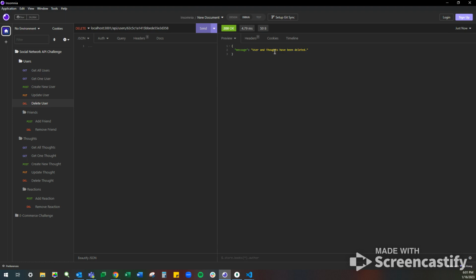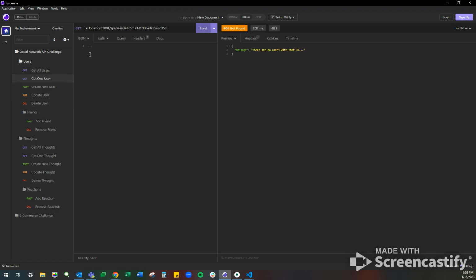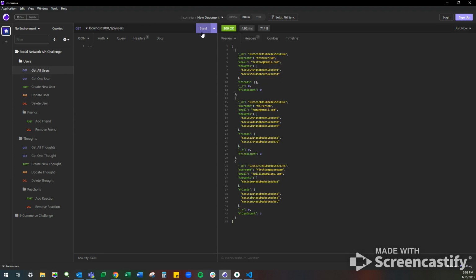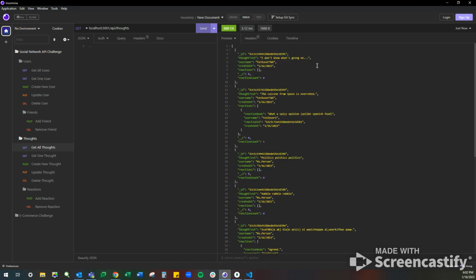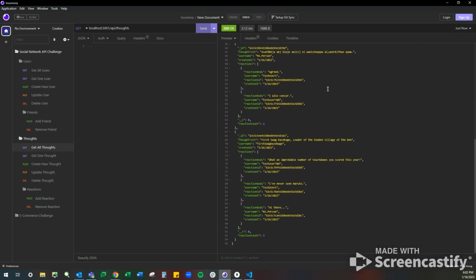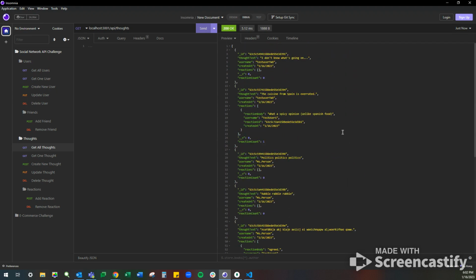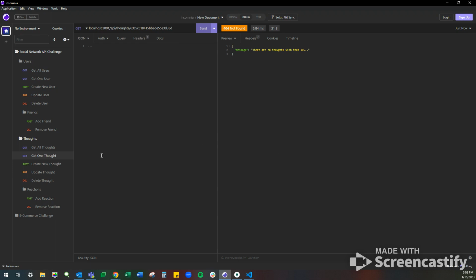So user and thoughts have been deleted, but let's test the truthiness of that. I guess first off, were they really deleted? Oh no, there's no user with that ID anymore. And they're gone. Test user 2, maybe they should rename themselves test user 1 now. But if we get all the thoughts, they're gone. Straight to test user 2's thoughts. So we can see scrolling down here, no posts from test user 1 exist any longer. This is gone. There are no thoughts with that ID.